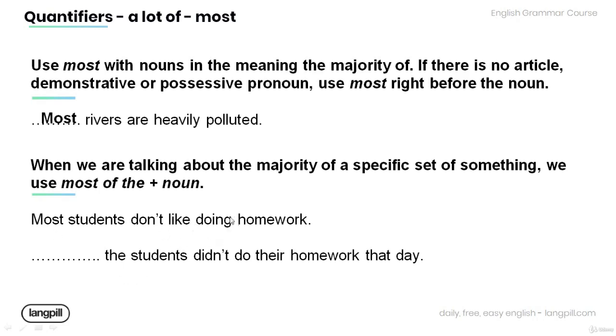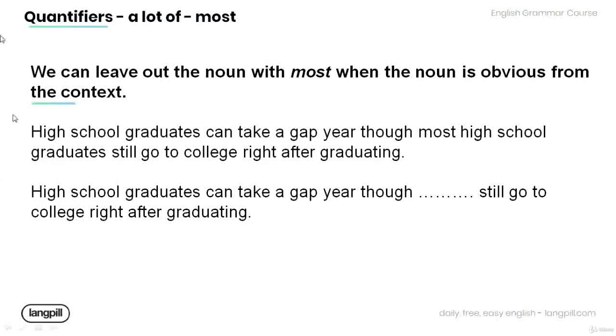Most students don't like doing homework. The students didn't do their homework that day. Most of the students didn't do their homework that day. Also, we can leave out the noun with most when the noun is obvious from context. Now read the following sentence and leave out the noun that can be replaced with most.